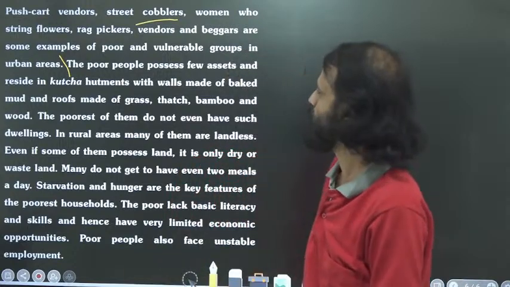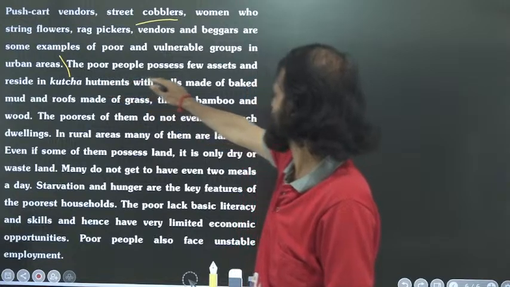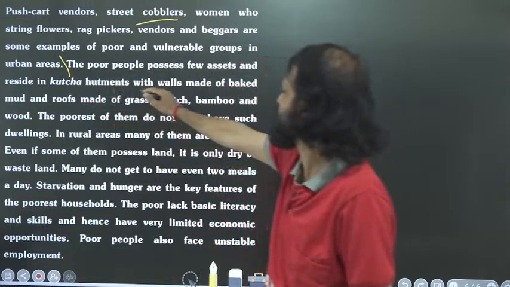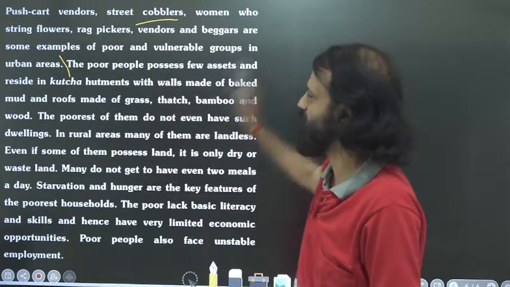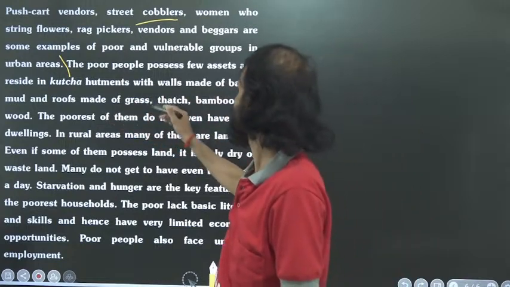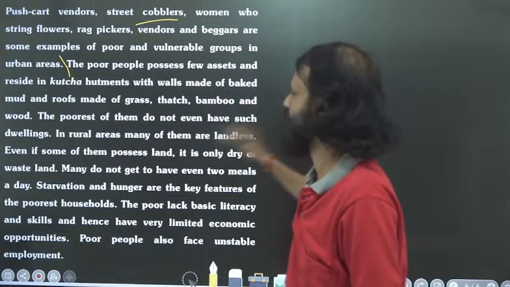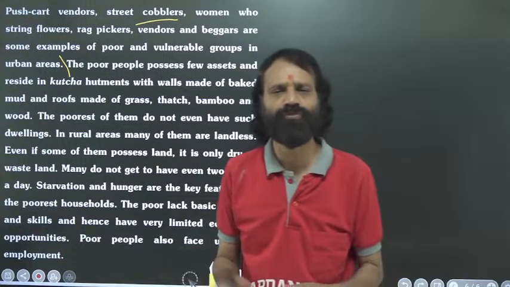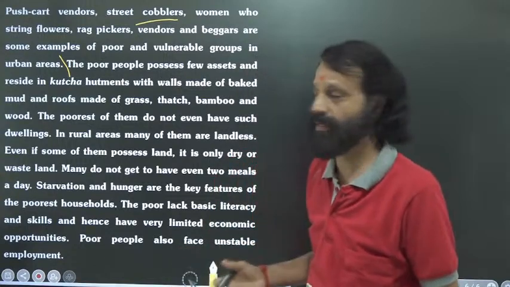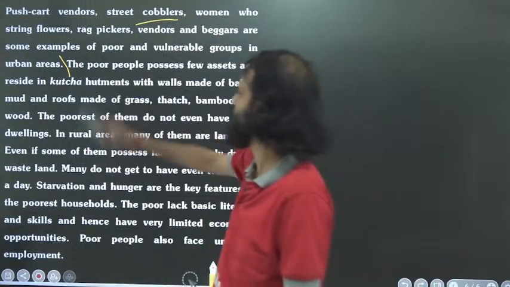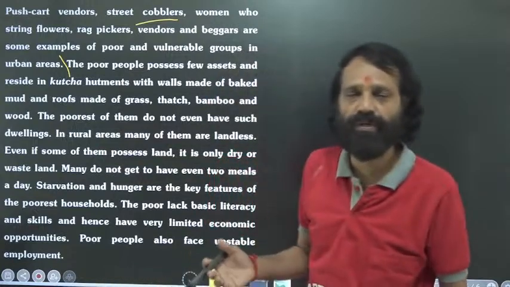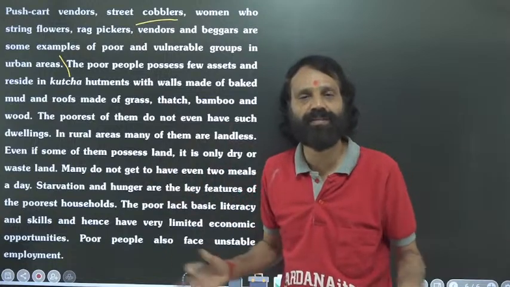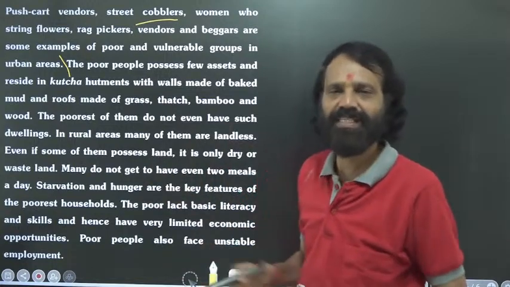Okay, so the poor people possess few assets and reside in kacha hutments with walls made of bark and roof made of grass, thatch, bamboo and wood, etc. Poor people generally live in a small house, not a paka house, a kacha house we say. Their houses don't have proper walls or a proper roof. So generally we consider them poor people.